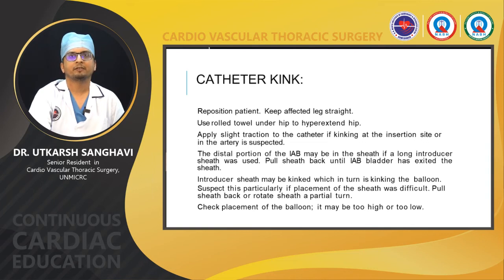The distal portion of the IABP may be in the sheath if a long introducer was used. So just pull back the sheath until the IABP bladder has exited the sheath. The introducer sheath might also be kinked, which in turn is kinking the balloon. This is particularly suspected if the placement of the sheath was difficult. Pull back the sheath properly or rotate the sheath in just partially, not fully, and check the placement of the balloon. It might sometimes be very high or maybe very low.